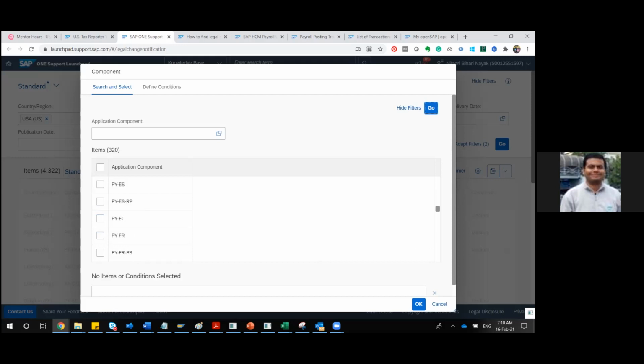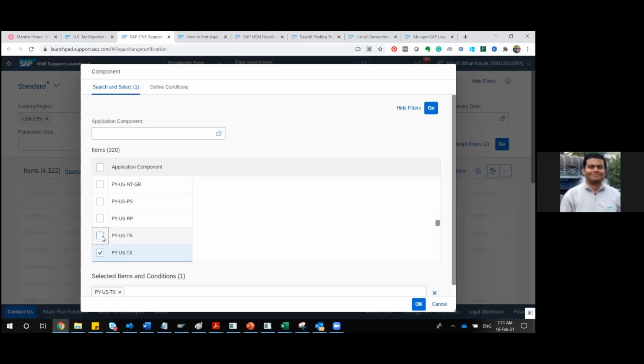So PY-US, and in PY-US, let me go. Yeah, you can see that again in PY-US we have many components like PA, PY, PS; PS means public sector. And there is also tax related, TX.